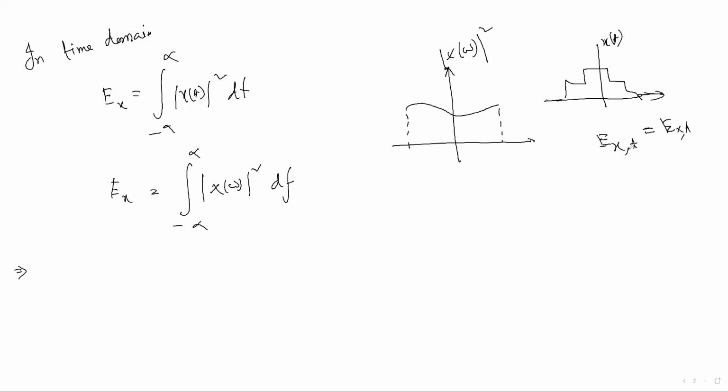There is a theorem, I think you know, that energy in time domain is equal to energy in frequency domain. This is Parseval's theorem, a well-known theorem. Parseval's theorem says that the energy of a signal in time domain is equal to the energy of the signal in frequency domain. So when you square it and find the area under this, then this also gives the energy. Similarly, if you square the frequency domain signal and find the area, that also gives the energy of the signal.